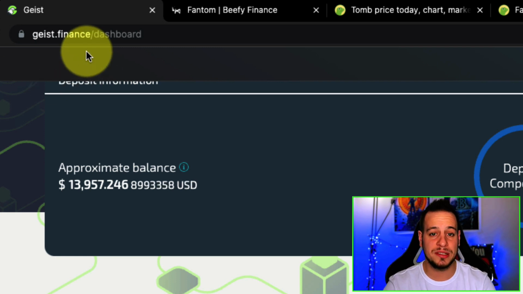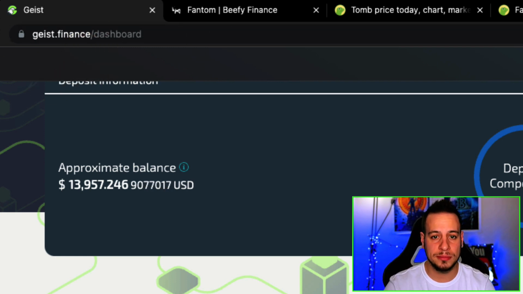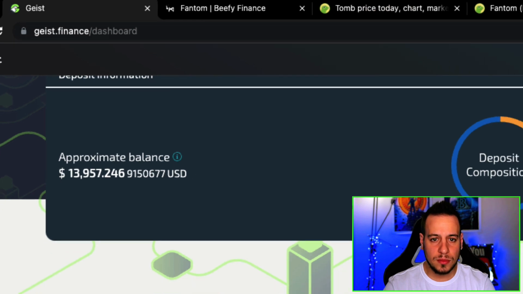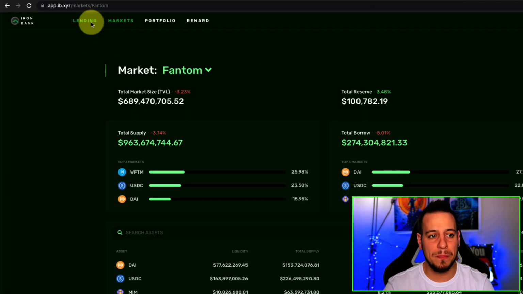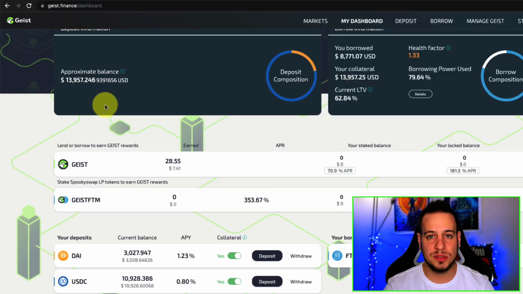This is one of the biggest money markets on the Fantom chain, and actually I just found that there are better rates on Iron Bank, but I already did it on Geist. Maybe I will switch and change it.